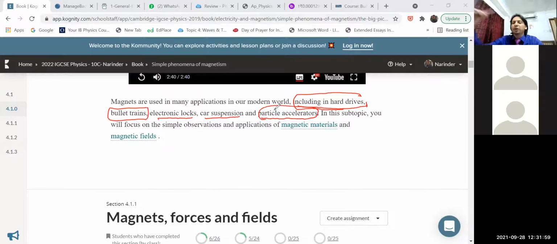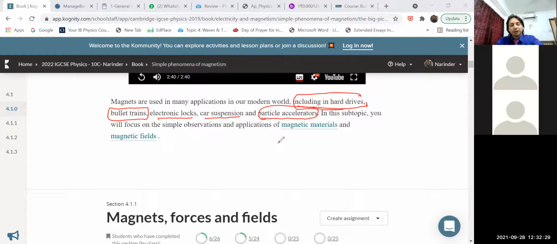And there are so many other applications of magnetism, some of which we are aware of, and some we have not heard about yet. So there are huge applications of magnets. It's not just playing games or doing some activities. There are many applications, even in speakers, where magnets are used.